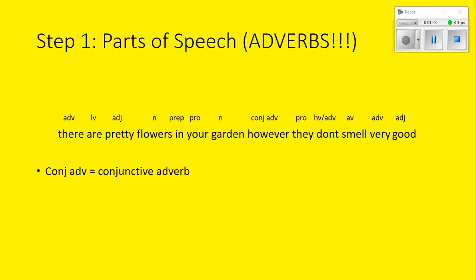However, that's a new one. That's a conjunctive adverb. It's joining those two sentence parts together. They is a pronoun. Do is the helping verb, not is an adverb. Smell is an action verb. Very is an adverb. And then good is describing the flower, so that is an adjective. So this is a sentence that steps up the parts of speech quite a bit, so make sure that you have that copied down and you understand the adverb side of it.